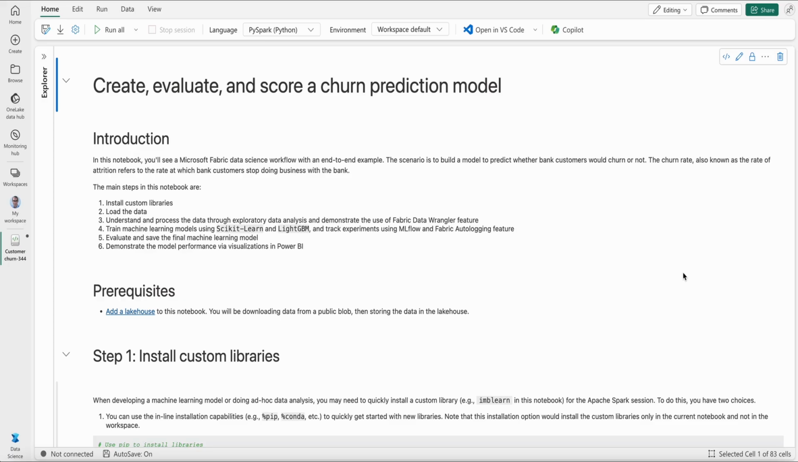The scenario is to build a model to predict whether bank customers will churn or not. The churn rate, also known as the rate of attrition, refers to the rate at which bank customers stop doing business with the bank. While in this notebook we build a churn prediction model for bank customers, I'd like to mention that a churn prediction model is applicable to any business. It is a very important business problem because it helps businesses foresee when customers might leave, so they can focus their efforts on keeping customers happy and hence stay profitable. Now let's go through this notebook together.